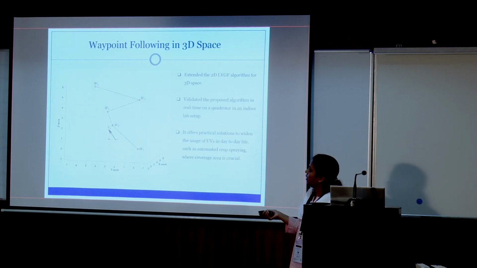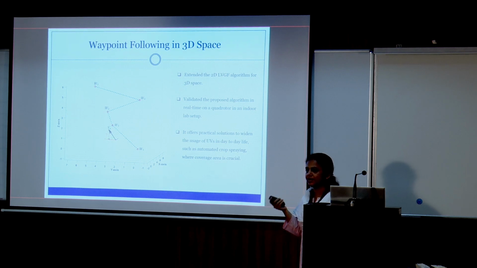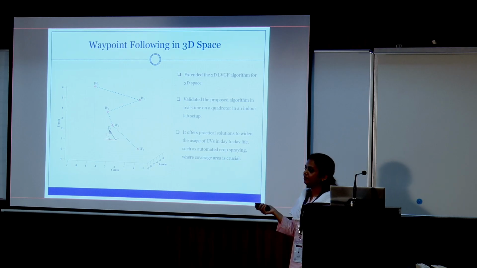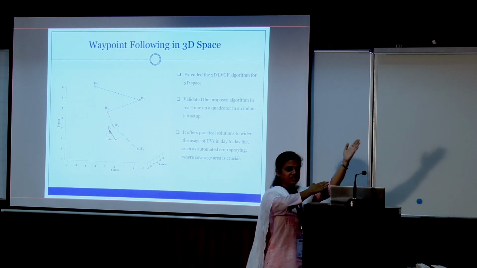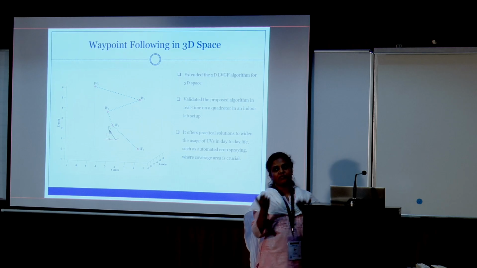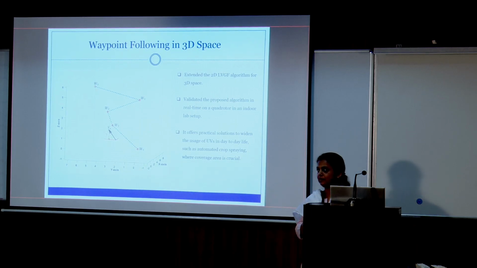Okay, this work was then extended for 3D, because 2D means the altitude was assumed to be constant, which is done through some autopilot. But if you consider the 3D problem, that will be more generic and close to real life implementation. The idea is very simple. If you join two consecutive waypoint segments, basically one plane can be formed. So whatever work we have done in 2D can be easily implemented on a tilted plane, just with a rotation. That's what is done.